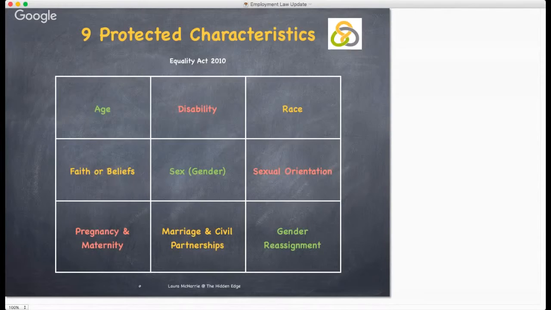Pregnancy and maternity. The Act continues to protect women against discrimination because they are pregnant or have given birth. Marriage and civil partnership. The Act continues to protect employees who are married or in a civil partnership. Single people, however, are not protected by the legislation against discrimination. Gender reassignment. It is discriminatory to treat people who propose to start or have completed a process to change their gender less favourably, for example, because they are absent from work for this particular reason.